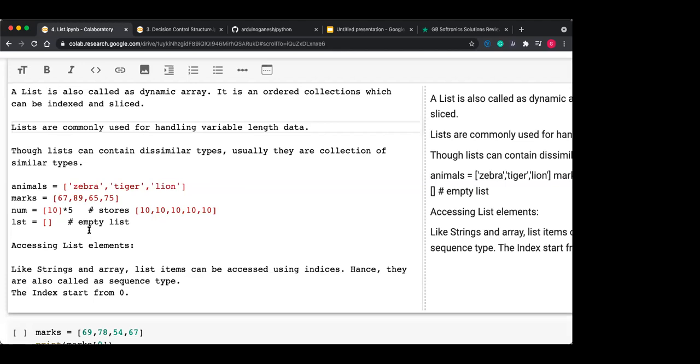And if it is enclosed in a curly bracket, then it might be a set or it might be a dictionary. Okay, for your information, it might be a set or dictionary. We'll see afterwards what is the difference between set and dictionary.